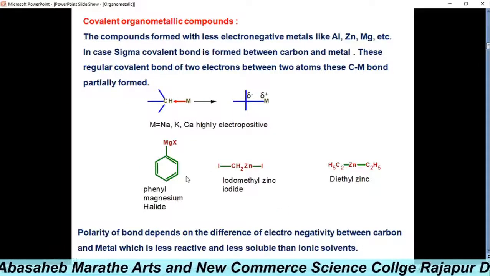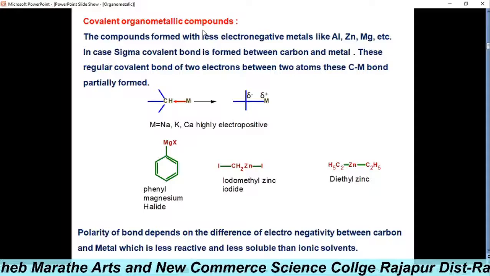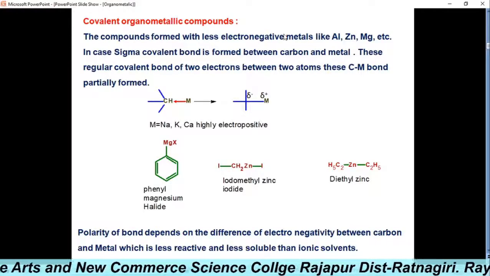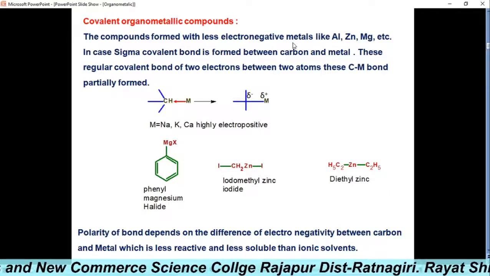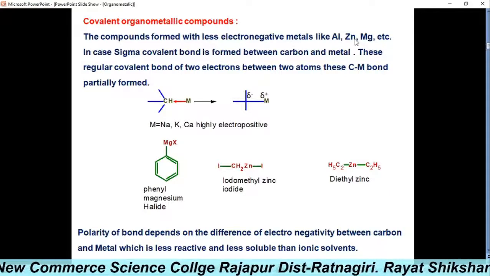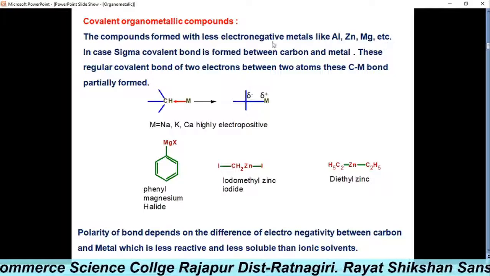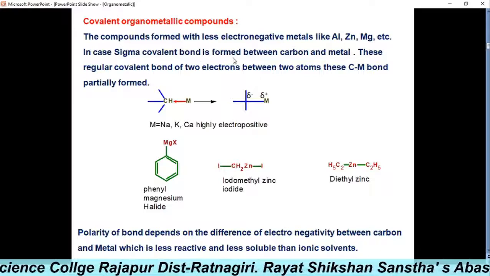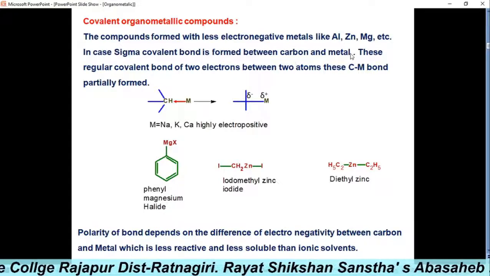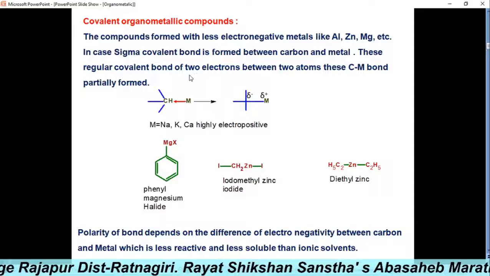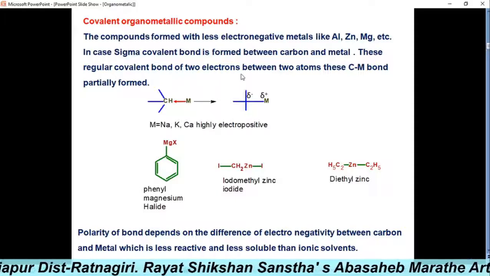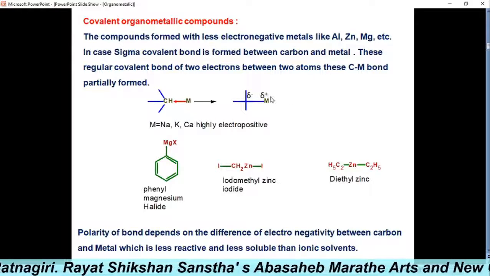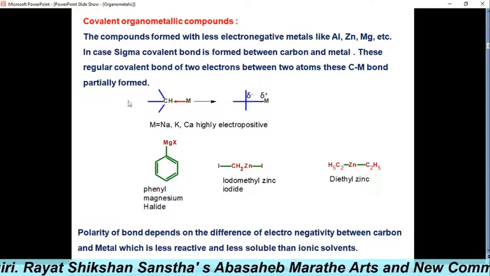Second type is the covalent organometallic compounds. These are compounds formed with less electropositive metals like aluminium, zinc, magnesium, etc. In this case a sigma covalent bond is formed between carbon and metal, a regular covalent bond of two electrons between two atoms; this carbon-metal bond is partially formed.